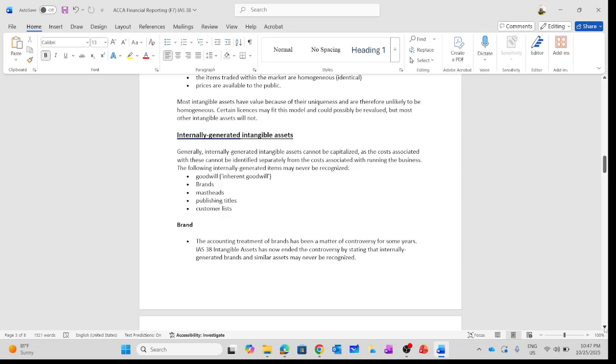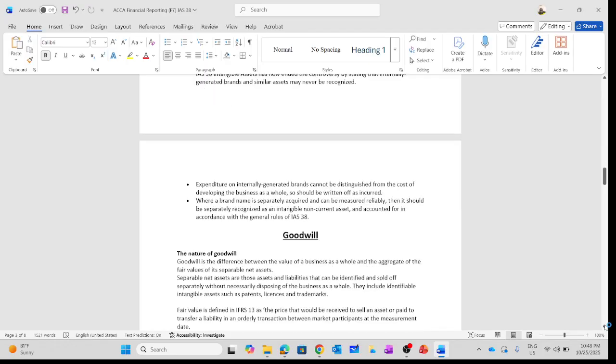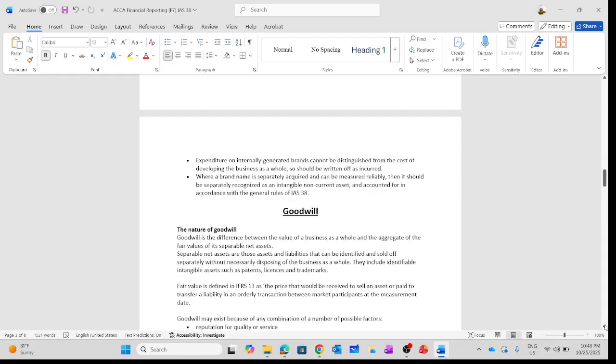Examples are inherent goodwill, which is the internally generated goodwill, the brand, publishing titles, customer lists, and so on. Now we have an exception for brands. The accounting treatment of brands has been a matter of controversy for some years. IAS 38 Intangible Assets has now ended the controversy by stating that internally generated brands and similar assets may never be recognized. Expenditure on internally generated brands cannot be distinguished from the cost of developing the business as a whole, so it should be written off as incurred.